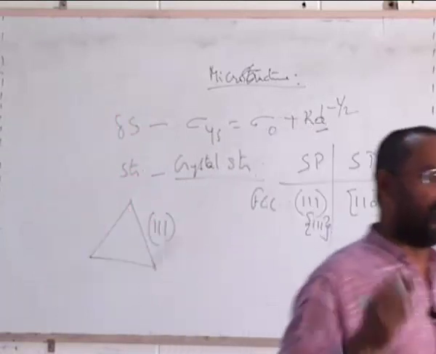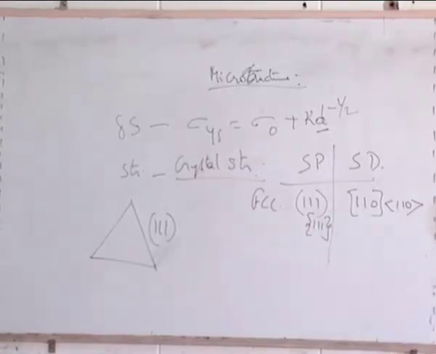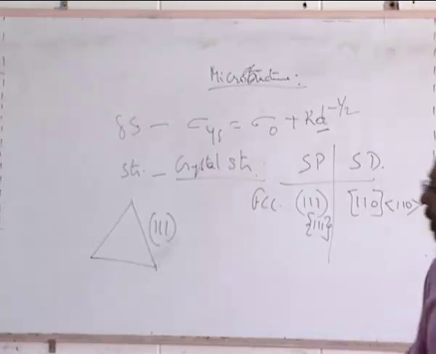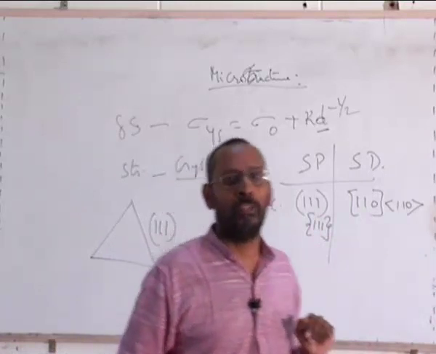Now that your name is recorded in my mind, once I say this name, somebody comes to my memory. Similarly, when I say 111, immediately this kind of triangular plane comes to our mind. When I say 110, one rectangular plane comes to our mind, which cuts the whole unit cell into two pieces.